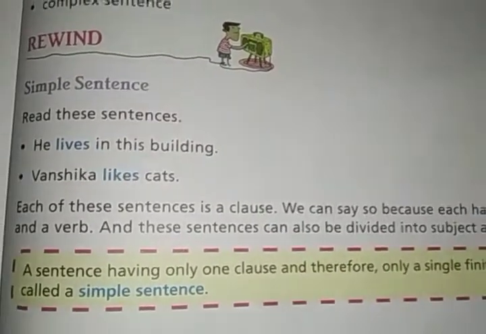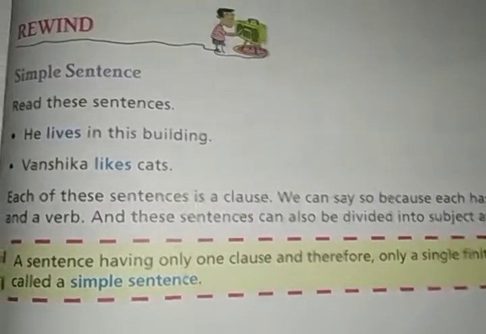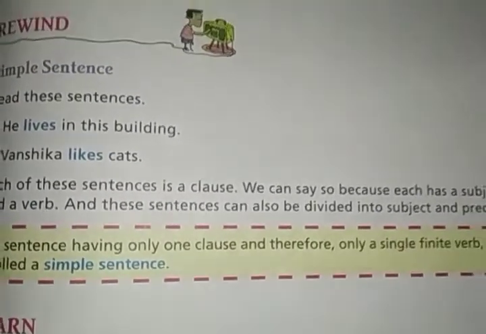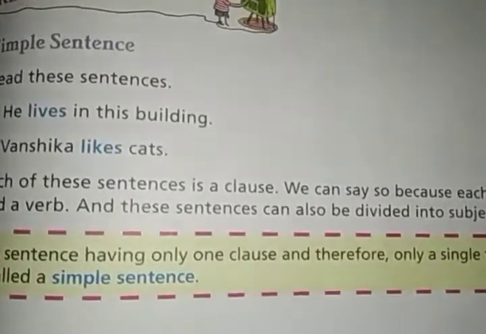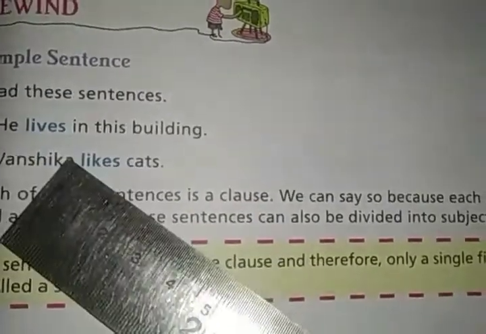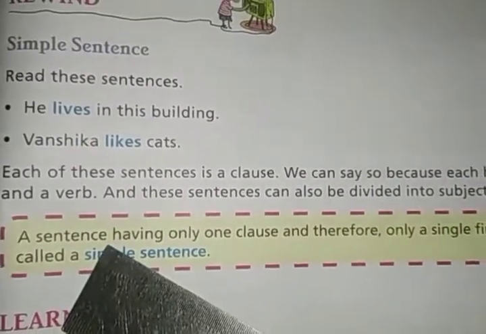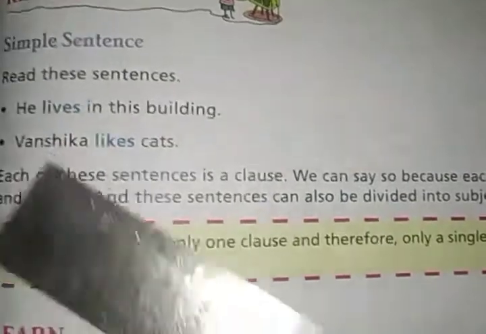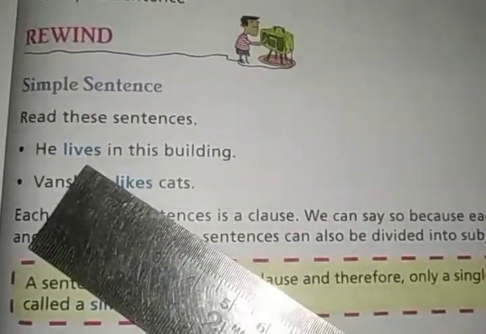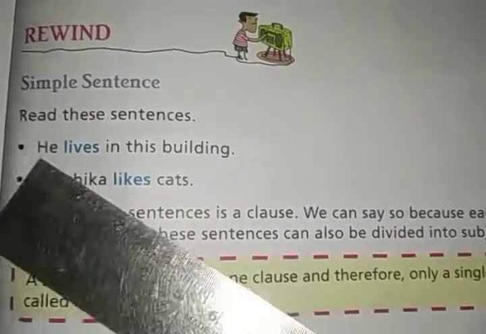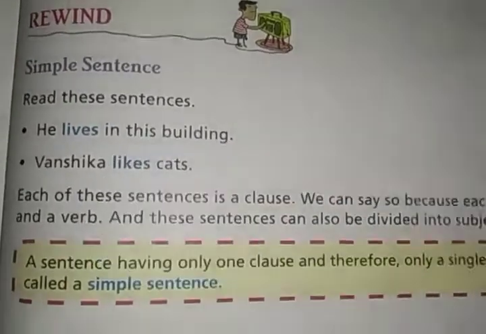So a sentence which has only one clause, and therefore only one finite verb, will be a simple sentence. Both of these sentences are simple sentences. How can we say that it is a simple sentence? Because it has only one subject and one finite verb, and we can also classify the subject and predicate in the sentence, and that is why it is known as a simple sentence.